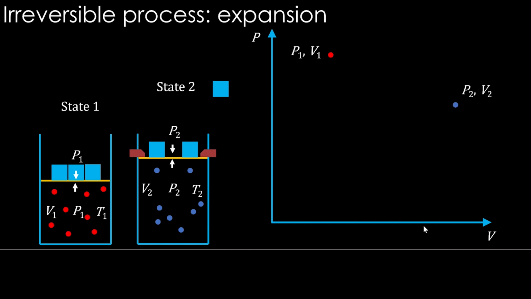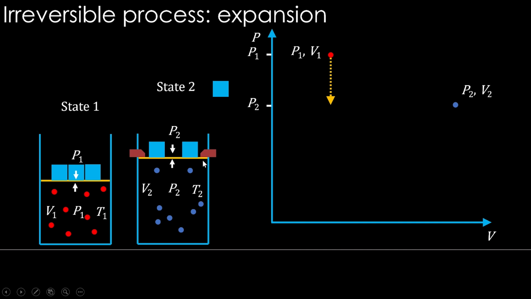Okay, so remove 1/3 of the weight. What is the new state? We can figure out. It's going to have different volume, pressure and temperature. We'll put this P2 V2 point here. That is the new state. Now, what happened here is it's not following the equilibrium path. Okay, it's not following the reversible path.